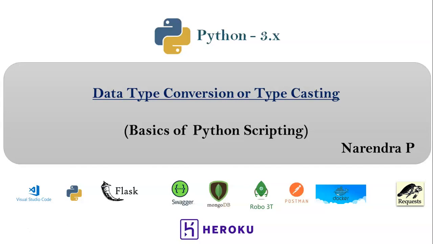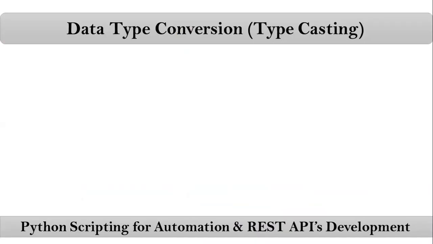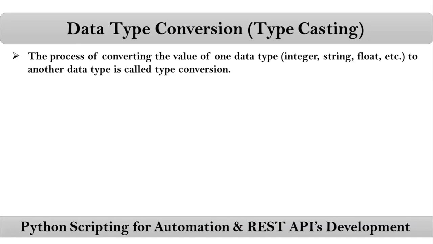Friends, here we are discussing data type conversion, or simply typecasting. First, let me give a definition. The process of converting the value of one data type to another data type is called type conversion. First of all, we know what a data type is. Based on which kind of data we are storing in a variable, we say integer, string, float, boolean, none type, right?